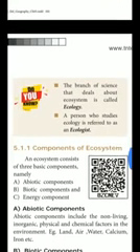Next heading is components of ecosystem. An ecosystem consists of three basic components. What are the important three basic components of this ecosystem? This is a very, very important question. A detailed question also may ask you to explain the components of the ecosystem. So what are the three basic components? Abiotic component, biotic component, and energy component. First one, abiotic component.